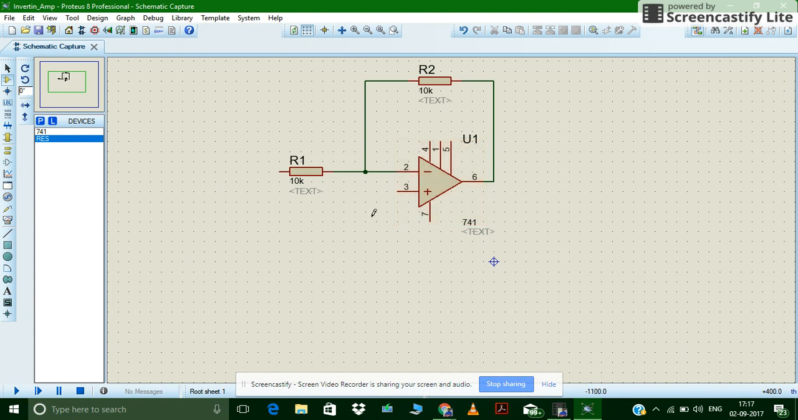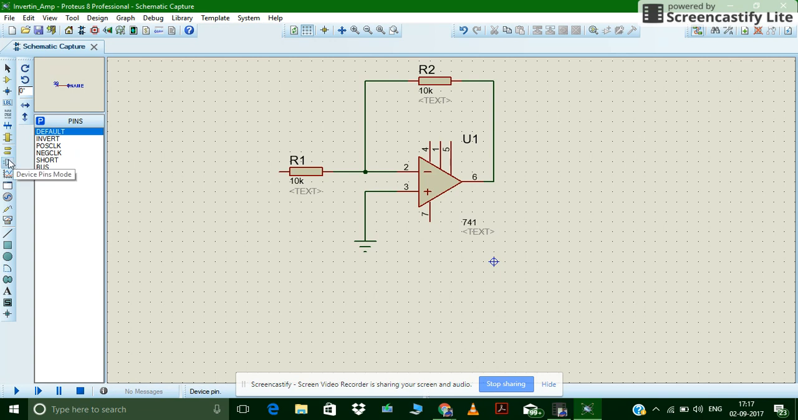Now this should go to the ground. So from here we can take terminal mode. Look here, from terminal mode you will see ground, default, input, output. Select ground and click there and connect to this. Okay, I need Vin also. So we will go to terminal and input.